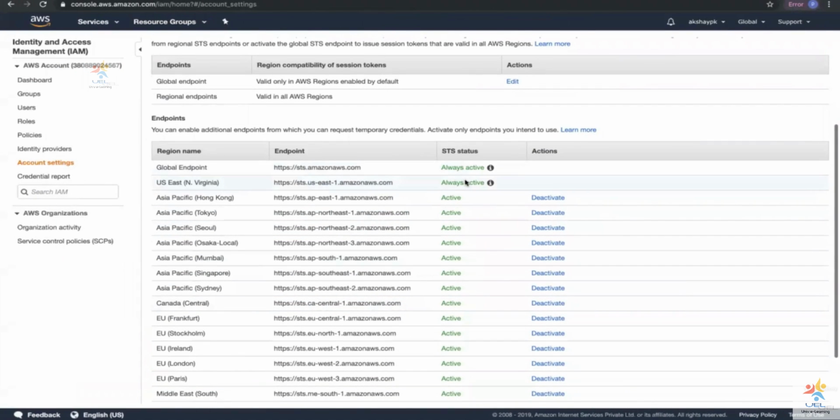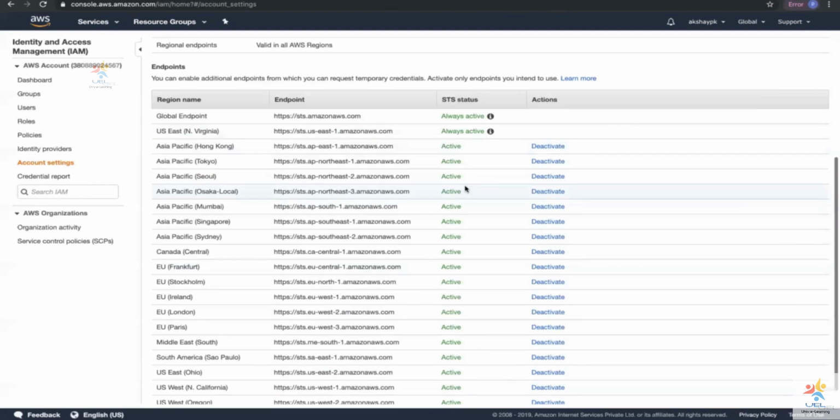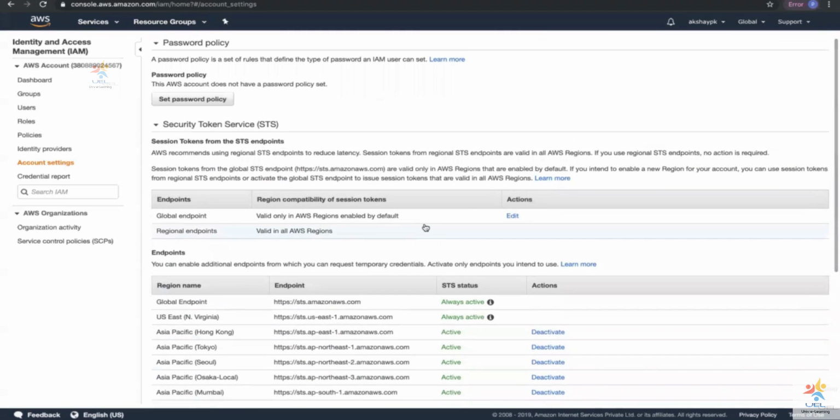Northern Virginia is always active because that is the default region that you're going to work with. Other than that, right now all the other regions are also active, I can go ahead and deactivate any one of the regions over here. So generally I will work with only Mumbai region and Northern Virginia region. Right now I have resources in only these two regions. I can go ahead and deactivate any other region that I want.